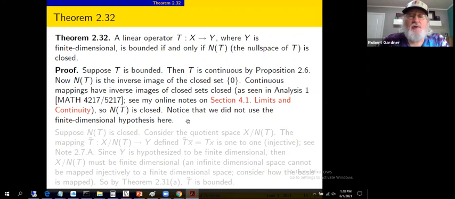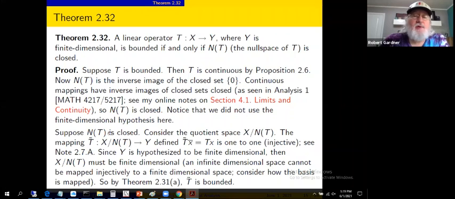Quick observation, we didn't use the finite dimensional hypothesis on Y. We didn't use that in this first part. So this actually holds in a more general setting. Second, suppose the null space is closed, and now we want to show that T is bounded. Consider the quotient space, X mod null space of T, X mod N of T, and the mapping T tilde, mapping the quotient space into Y, defined as T tilde of X bar equals T of X. Okay, X bar is the equivalence class containing X in the quotient space.